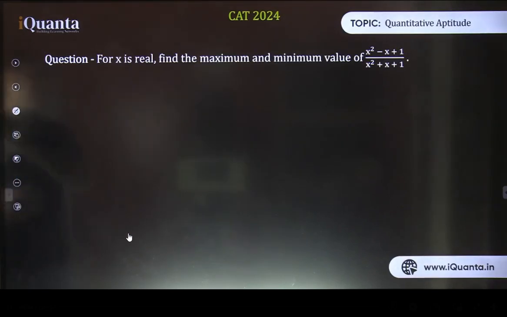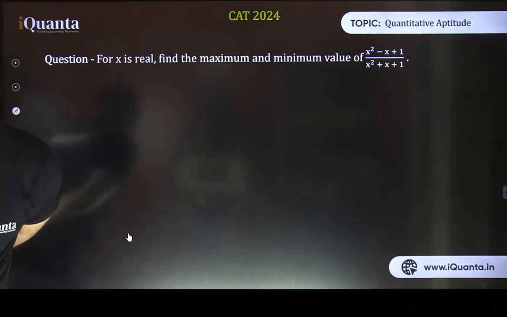Okay, let's move further to the next question now. Have you done this one also earlier? For x real, find the maximum and minimum value of x square minus x plus 1 upon x square plus x plus 1.